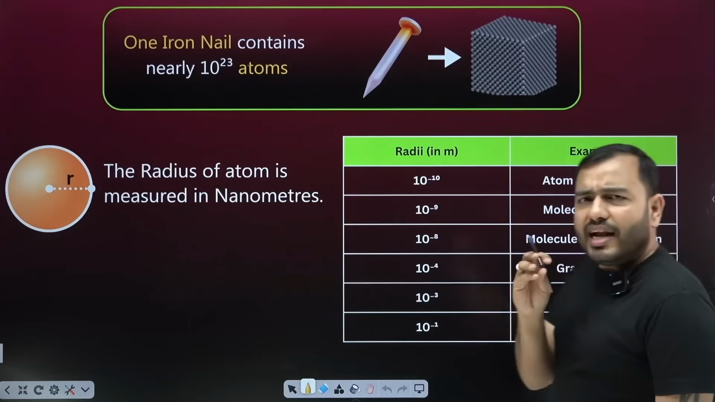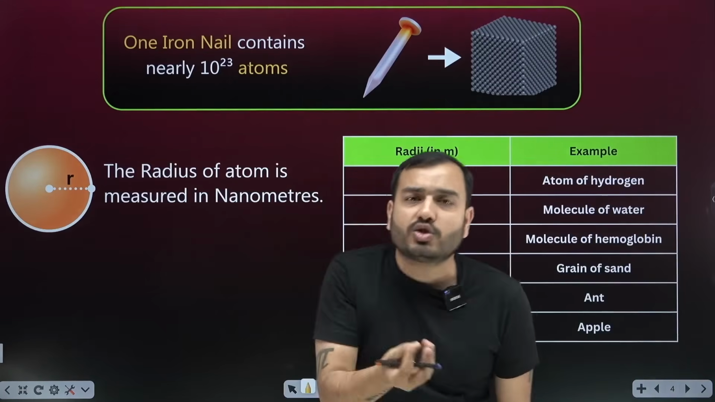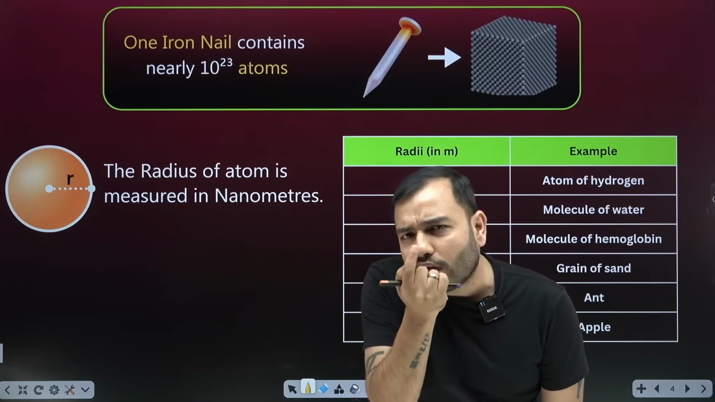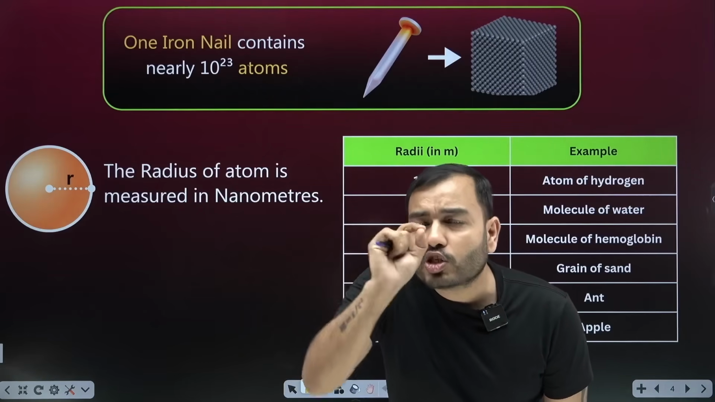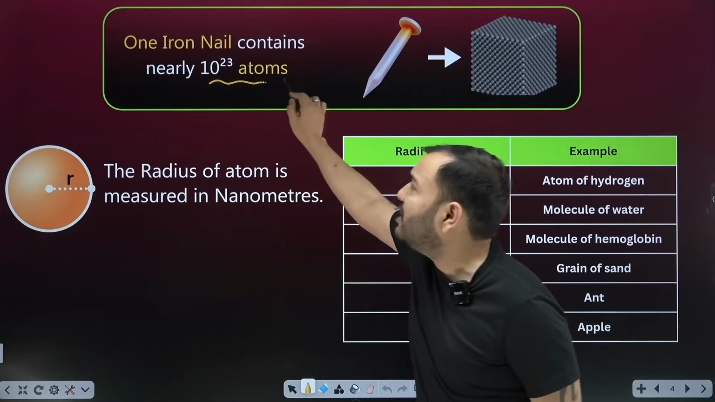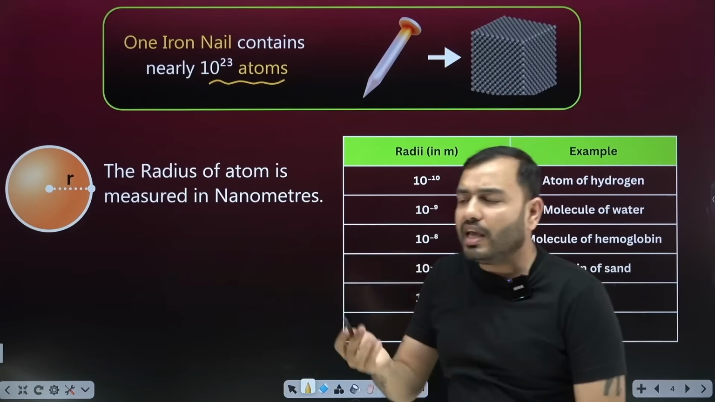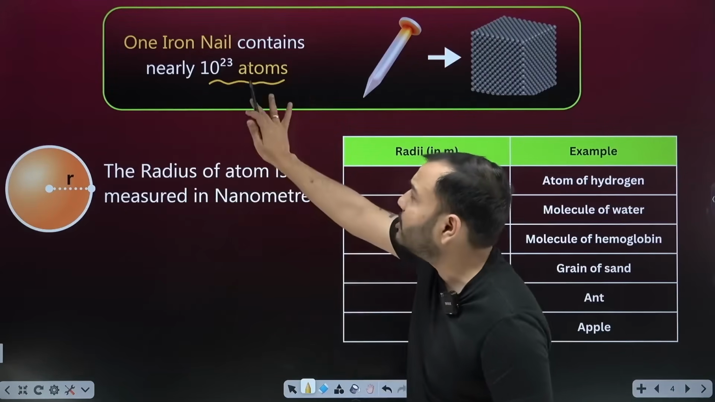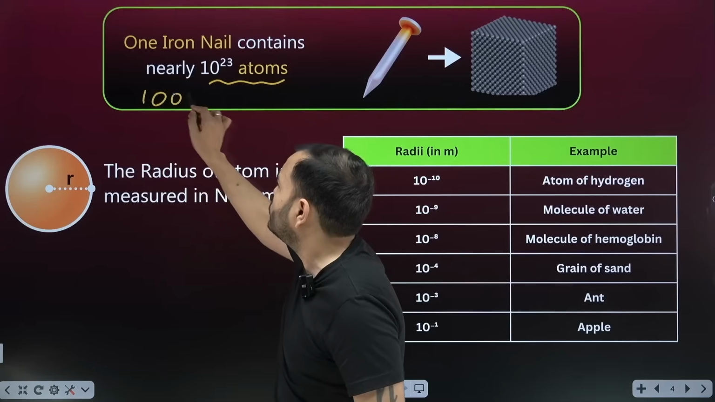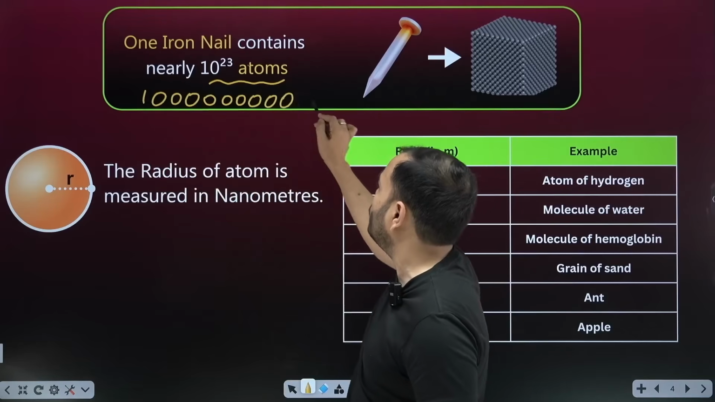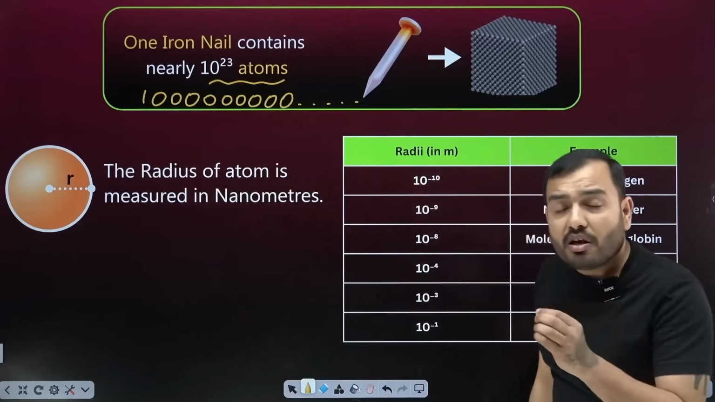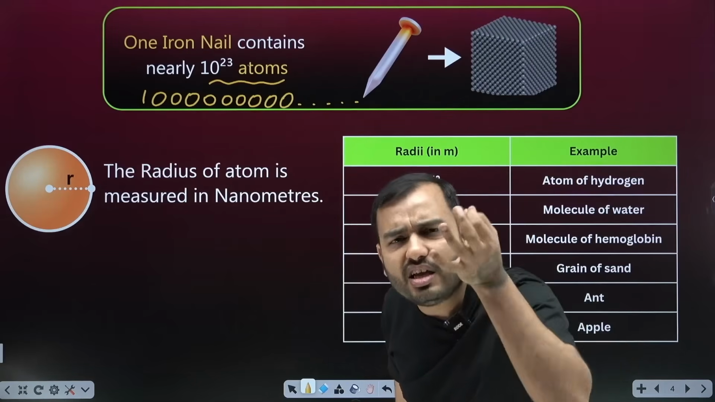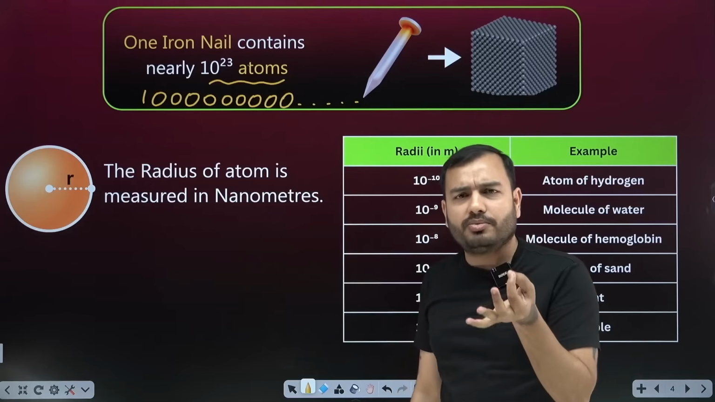Moving forward, now we will talk about how small an atom is. Very small. How small? It's so small that if you take a nail of iron, there are 10 to the power 23 atoms in it. Inside it, how many small atoms of iron are there? 10 to the power 23 means 1 followed by 23 zeros. Millions, billions, crores of atoms are there in a small nail. This is how small an atom is.